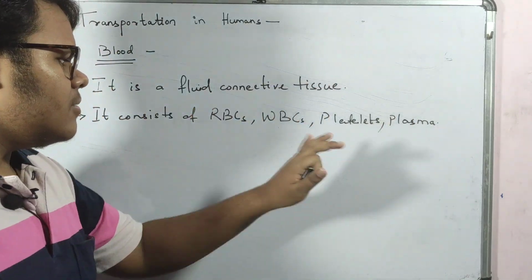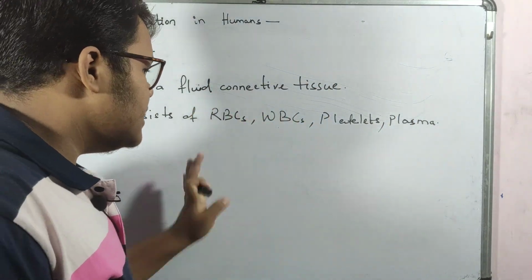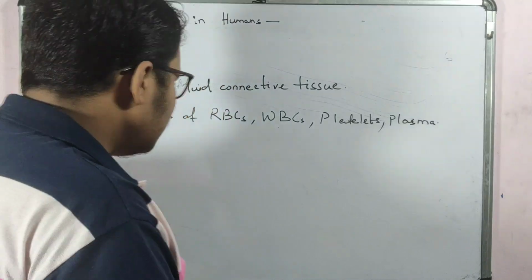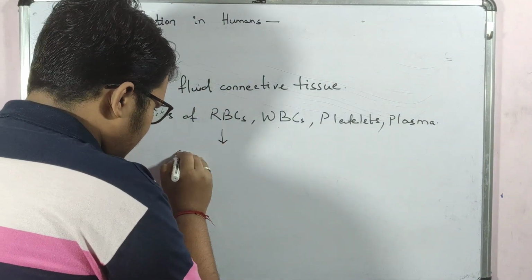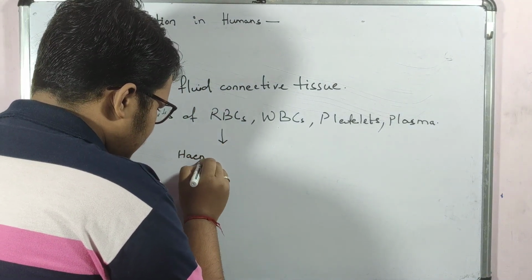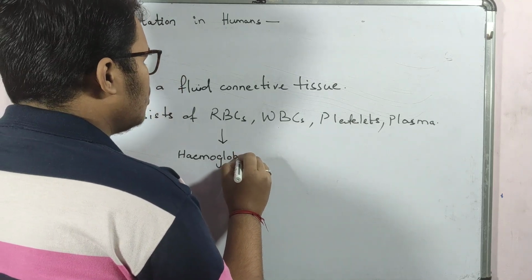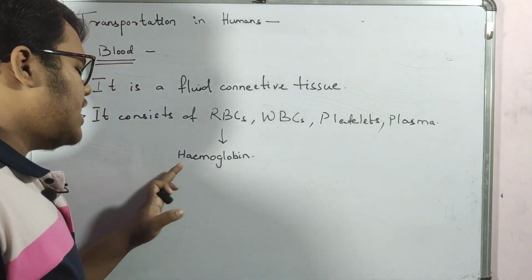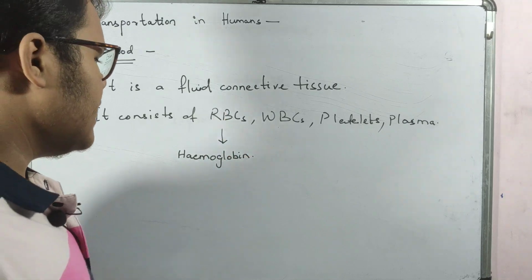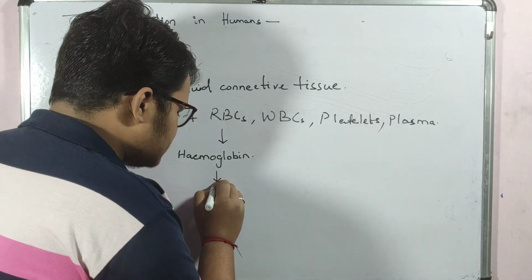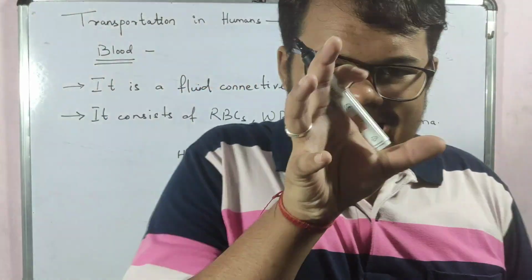Many other things are there, but in class 10 we will read only these 4 things. This RBC consists of hemoglobin. What is the spelling of hemoglobin? HAEMOGLOBIN.